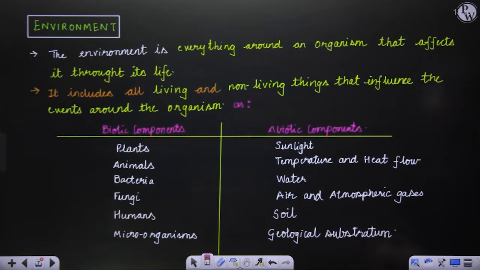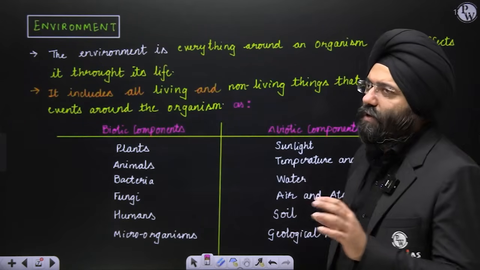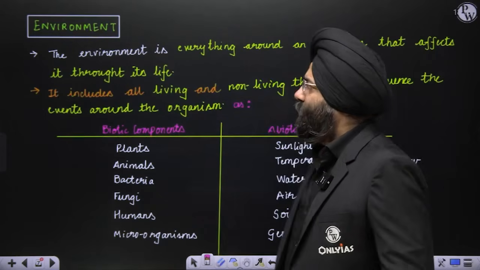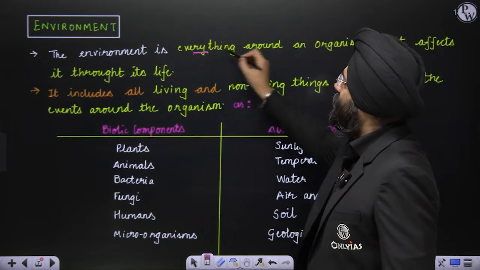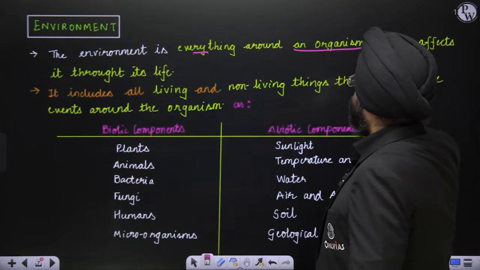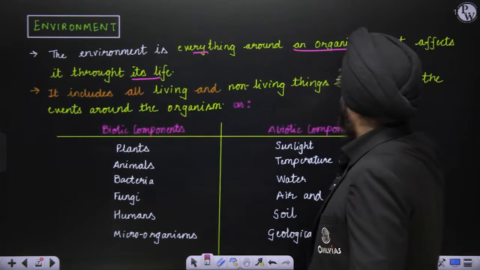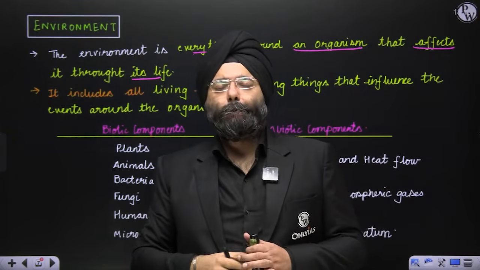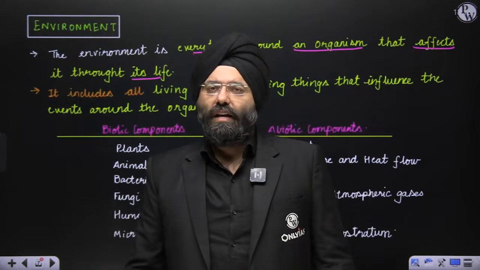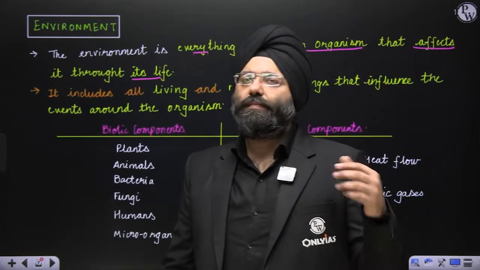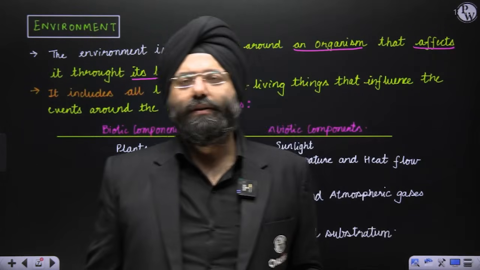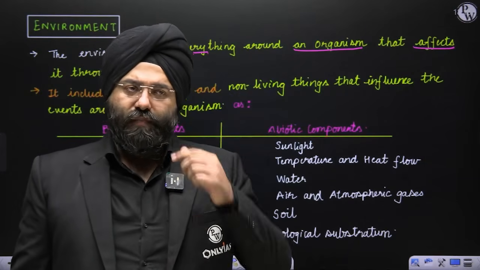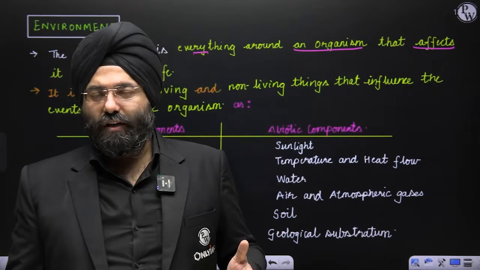We've studied a little bit of ecology. Let us understand what environment is. Environment is everything around an organism that affects it throughout its life. That means everything around me, living or non-living, that is impacting me is my environment. Whether it is your neighbor, or the climate of that region, that is impacting you.